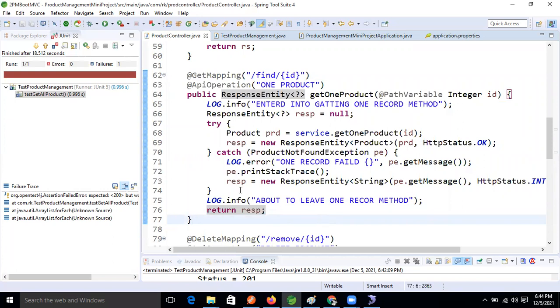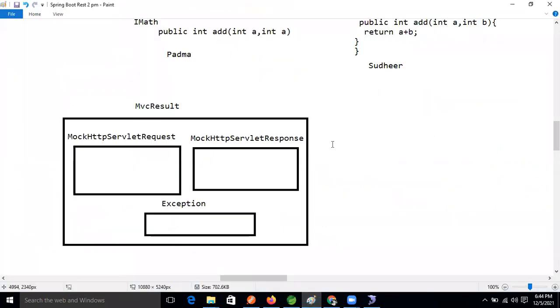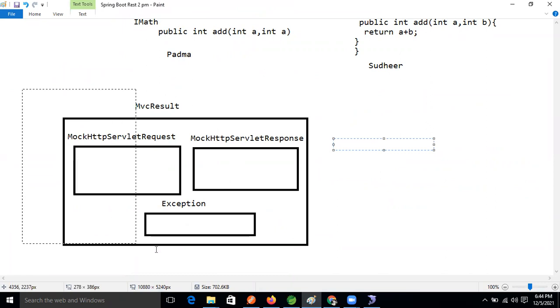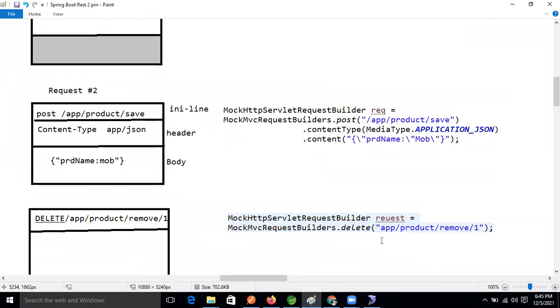Everything is similar, guys. If you practice only one time, whenever you need to test our API using the mock framework, it is easy. See how I explained, guys. Whatever objects are used, I gave everything diagrammatically also. And what is the dependent class?